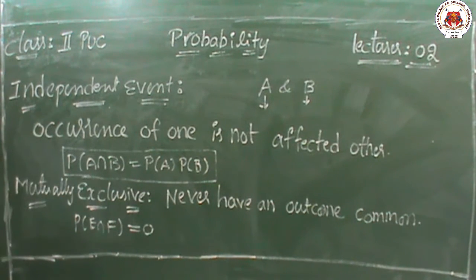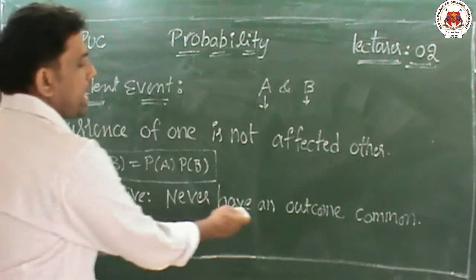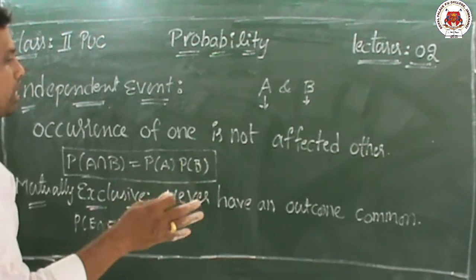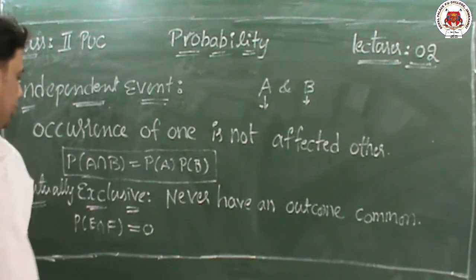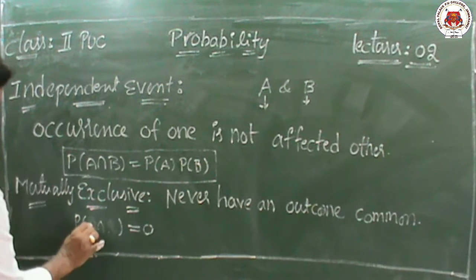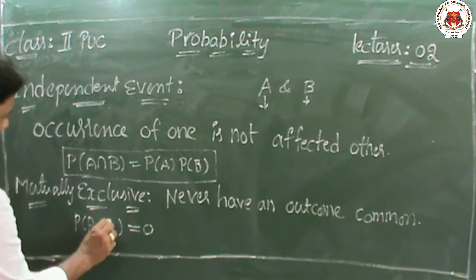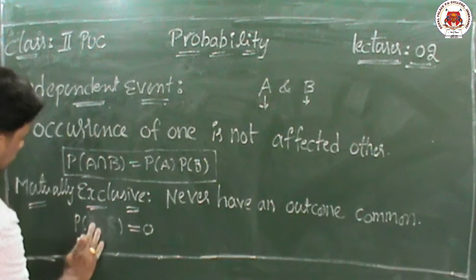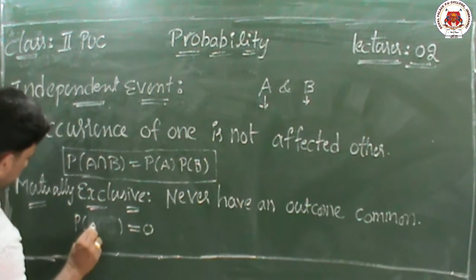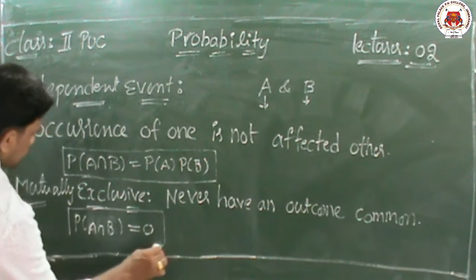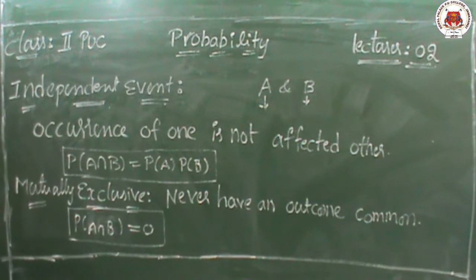Now, the next definition is mutually exclusive. Mutually exclusive means the events never have an outcome in common, meaning there is no common outcome between these two events. Suppose A and B are there: P of A intersection B is equal to 0. When P of A intersection B equals 0, it is called mutually exclusive.